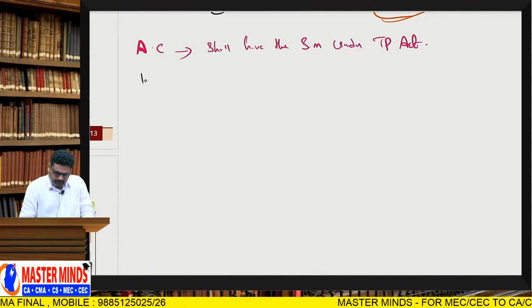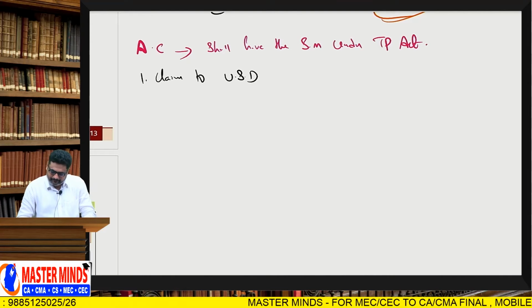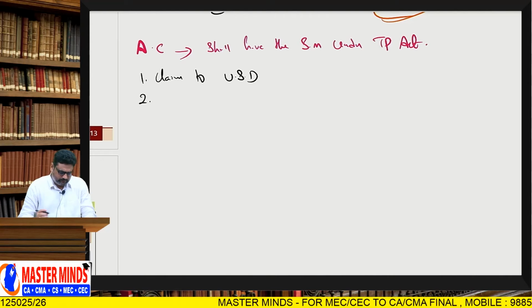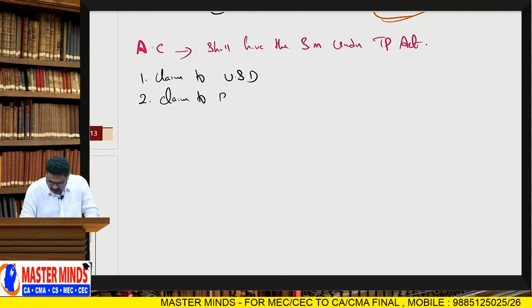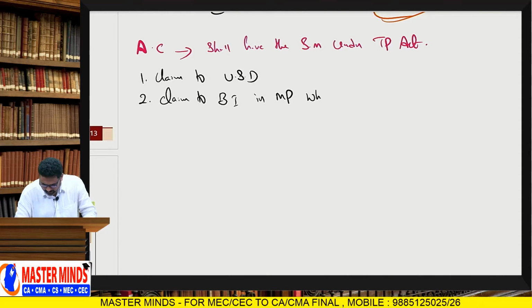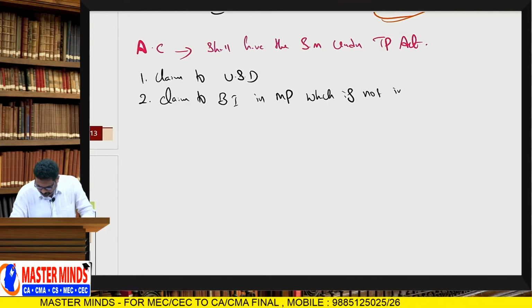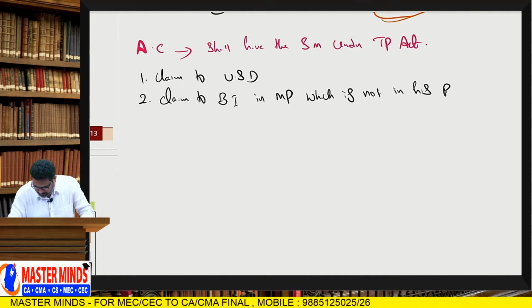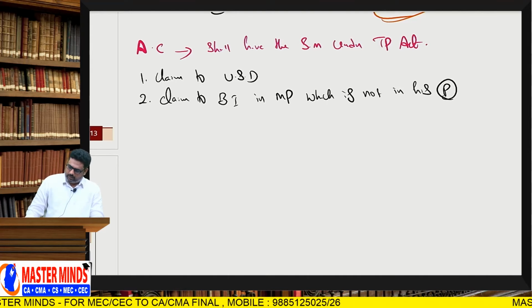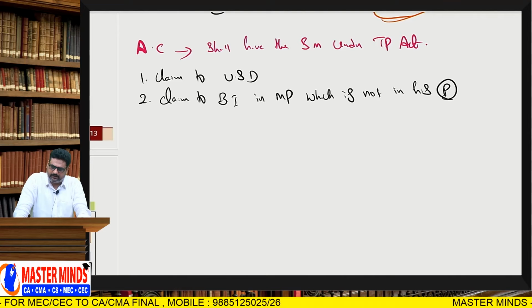First point, a claim to unsecured debt. Second one, a claim to beneficial interest in movable property which is not in his possession.